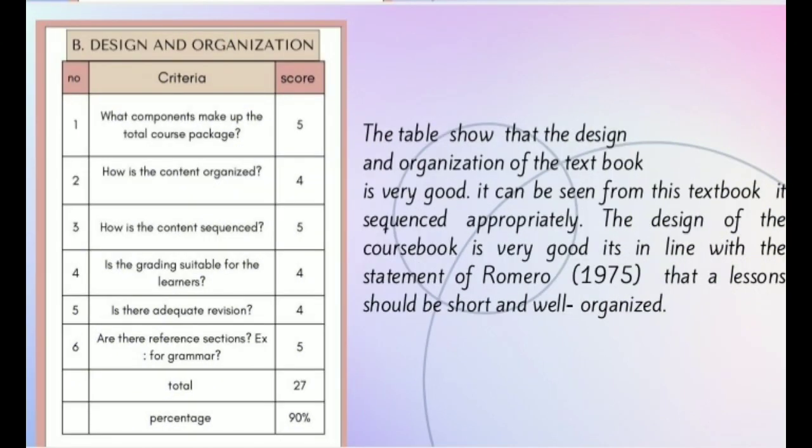And part B is design and organization. The table shows that the design and organization of the textbook is very good. It can be seen that this textbook is sequenced appropriately. The design of the coursebook is very good. It is in line with the statement of Romero that a lesson should be short and well organized.